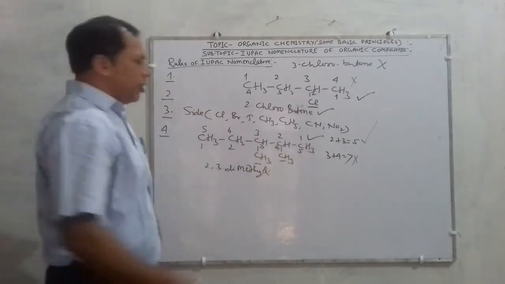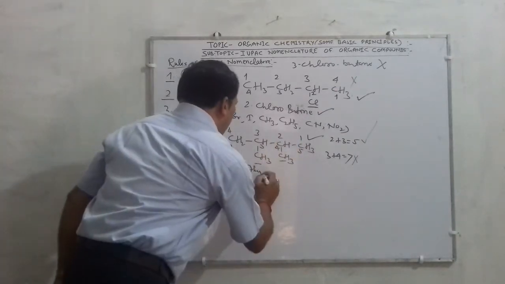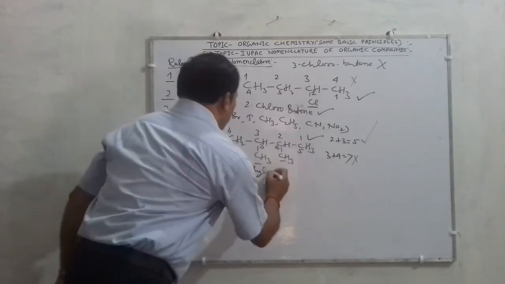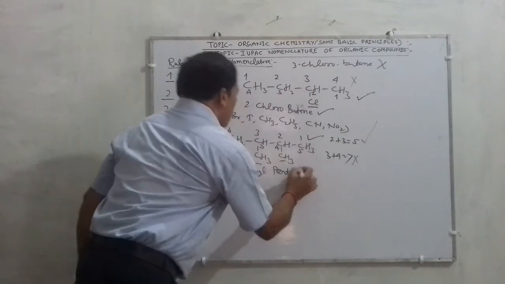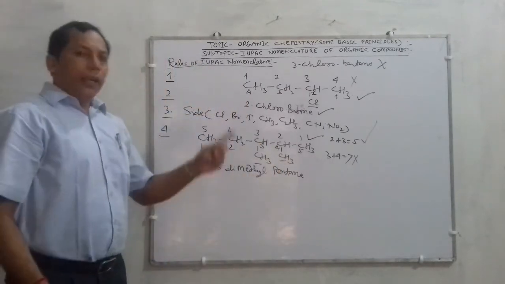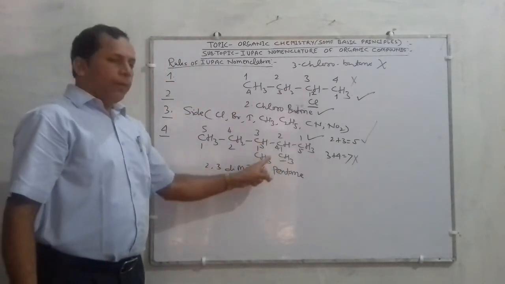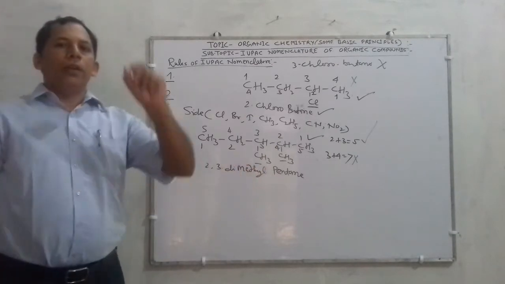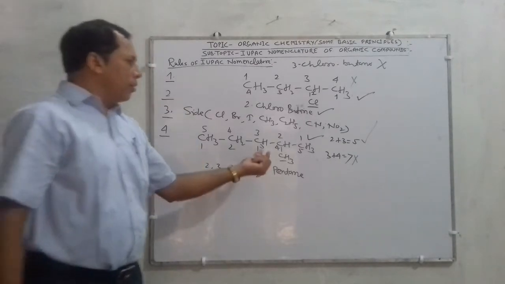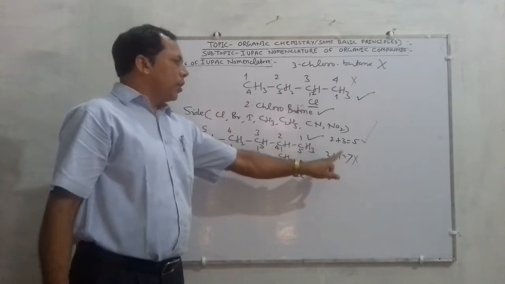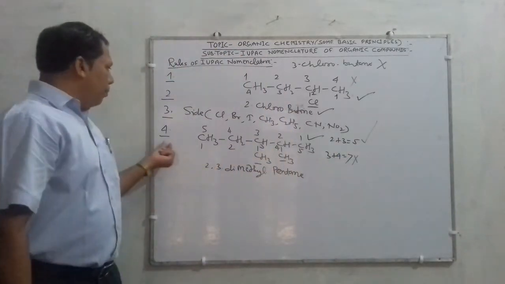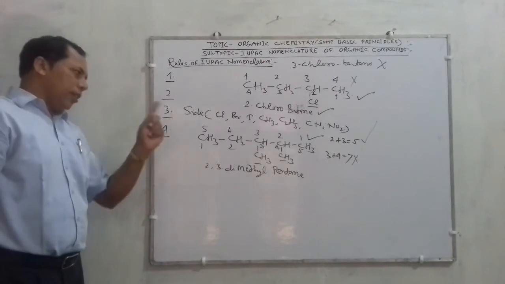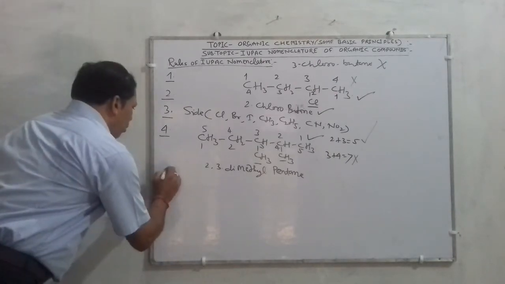2,3-dimethyl, and the longest chain of alkane is pentane. So 2,3-dimethyl pentane will be the IUPAC name. And if you write 3,4-dimethyl, it will be wrong, because the sum of 3 plus 4 is greater than the sum of 2 plus 3. This is the meaning of this very rule. Must remember, children.